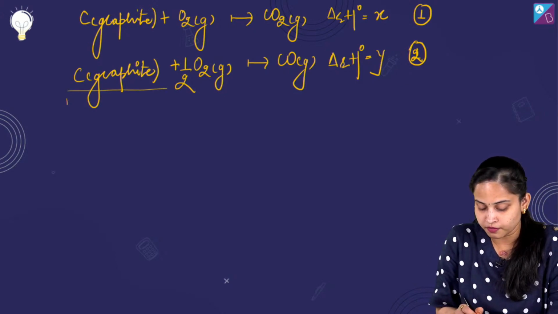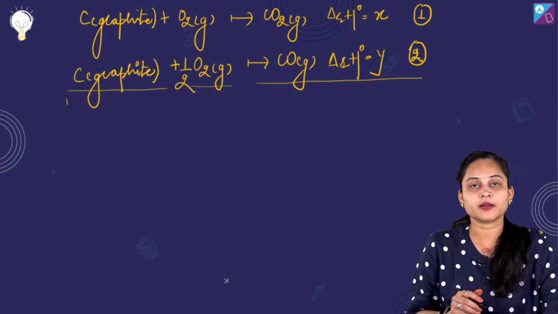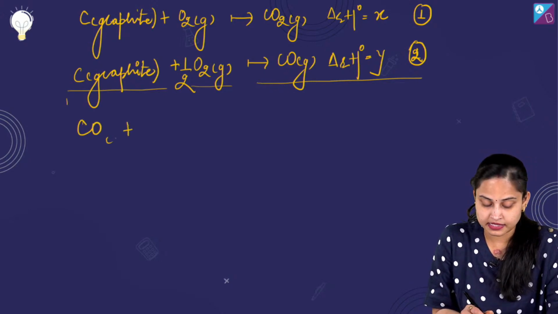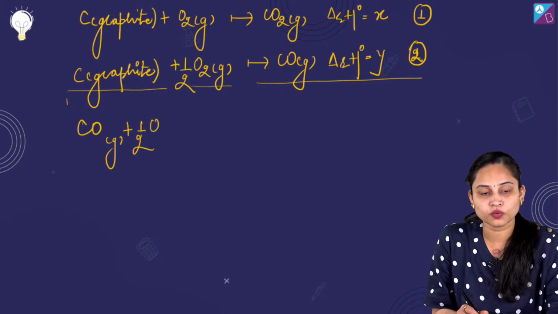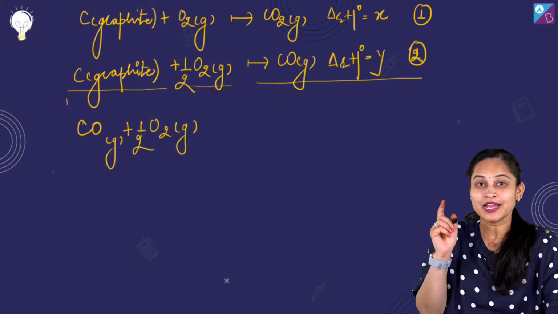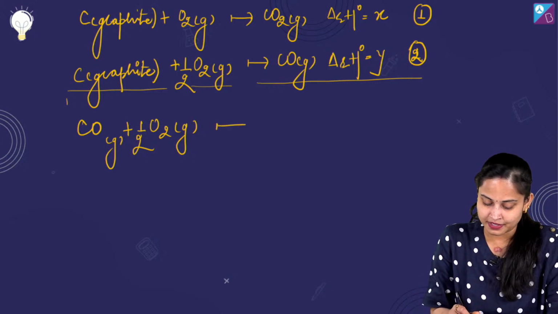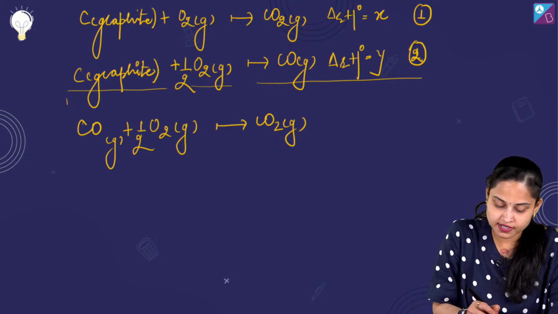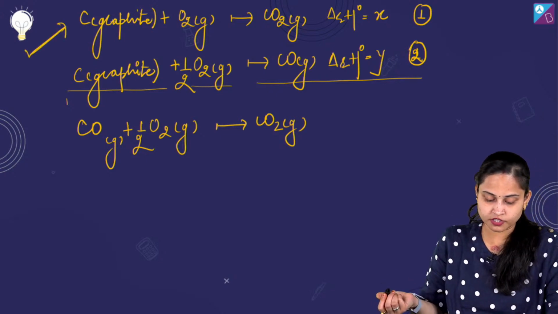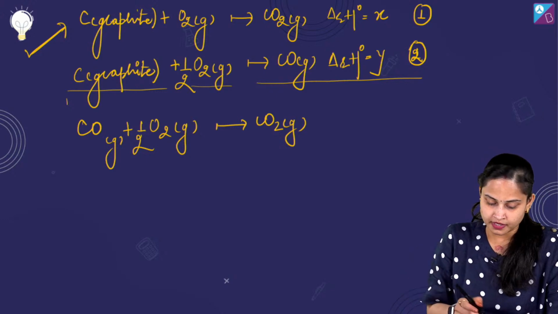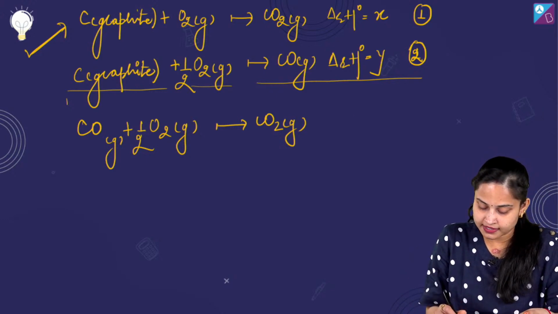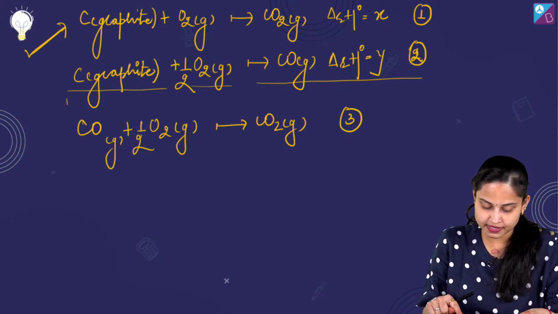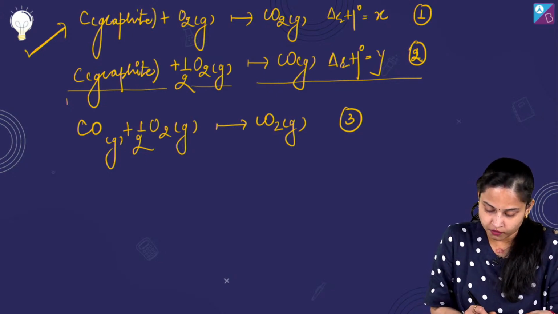बताएं आप मुझे, what should be done over here now? ठीक है, हमारे पास जो third equation थी, it was CO plus, in the gaseous state, plus half O2 in the gaseous state, okay, that is actually going to give us CO2 in the gaseous state. Fine. Now this first equation, if I just talk about the very first equation, and suppose this is our third, so if we add 2 plus 3, okay,